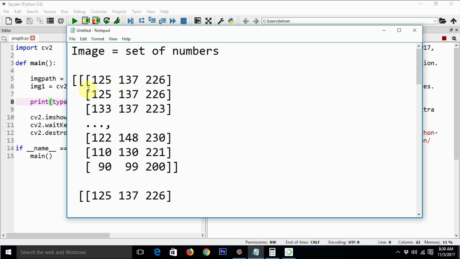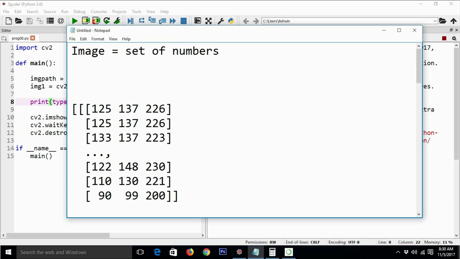Now let's have a close look at the data points here. We all know that this is a color image. So each and every set of 3 numbers here is known as a tuple. A tuple is nothing but another data structure, a bunch of numbers grouped together. So each image is a set of tuples, and in the color images that we are using, a tuple has got 3 components.